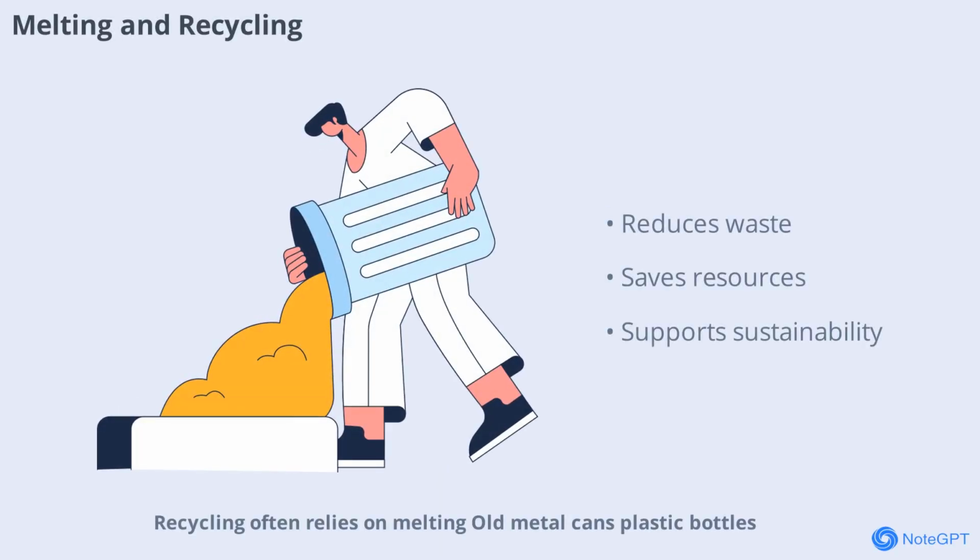Recycling often relies on melting. Old metal cans, plastic bottles, and glass jars are collected and heated until they melt. The melted material can then be reshaped into new products, reducing waste and saving resources. Melting is a key step in turning trash into treasure and supporting a more sustainable world.